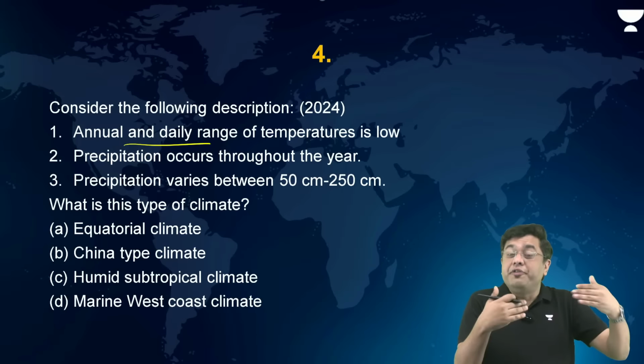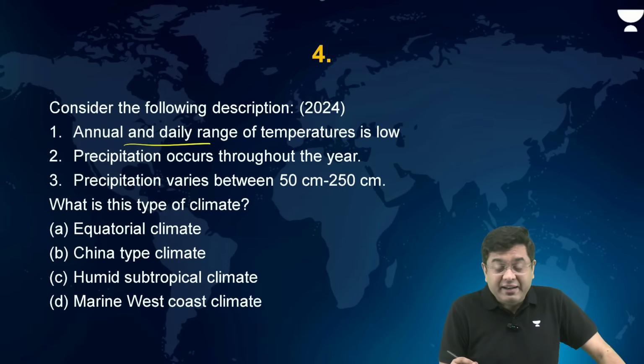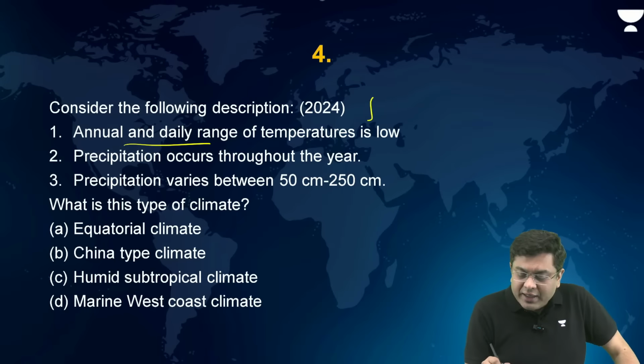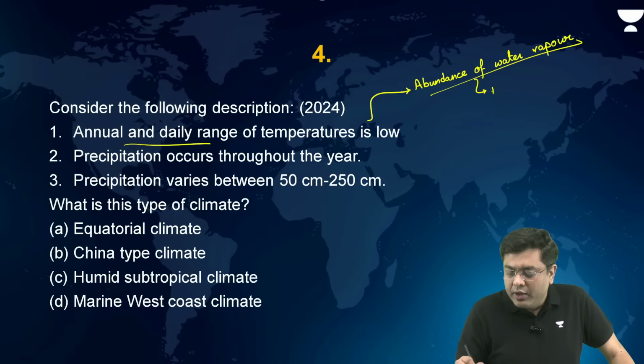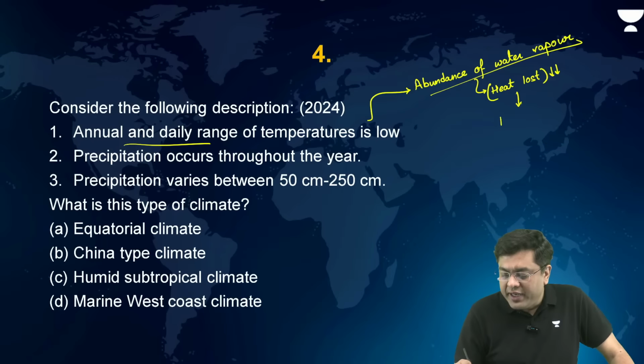So that the ground surface does not lose heat very rapidly. So this tells you that there is an abundance of water vapor, and hence heat lost is very less, and hence the variation is low.